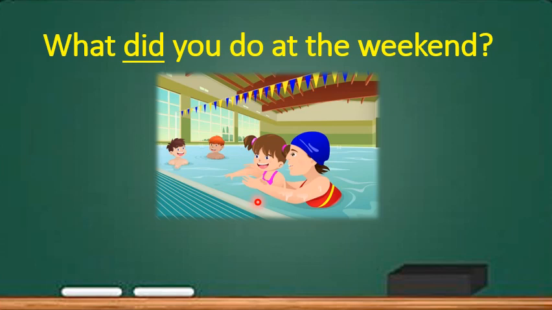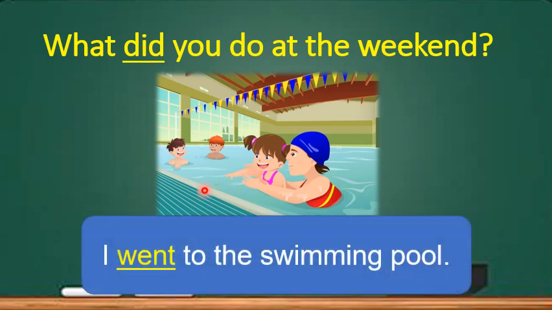So you cannot say I go to the swimming pool. You have to change go to its simple past tense. What's the simple past tense of the word go? Correct. It becomes went. So we should answer the question like this. I went to the swimming pool.